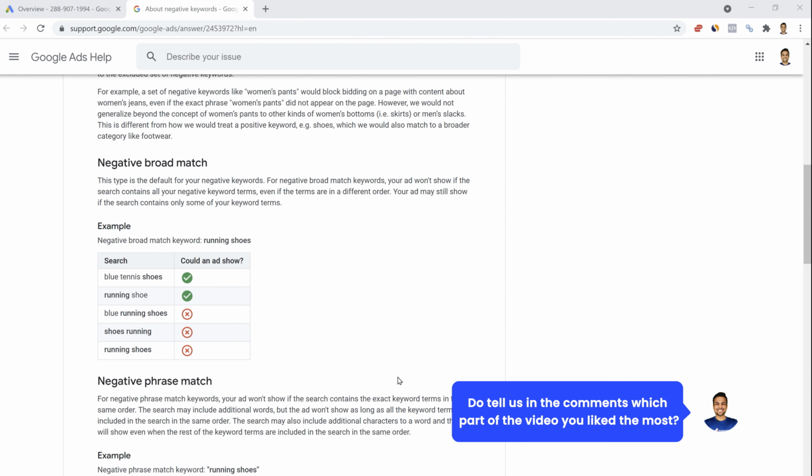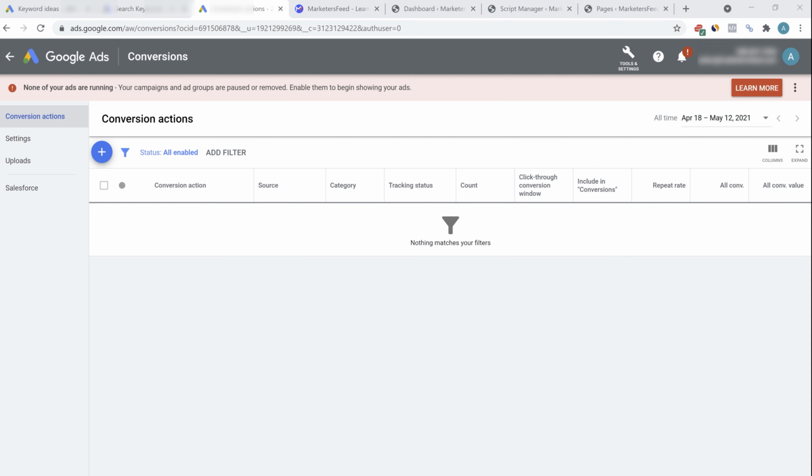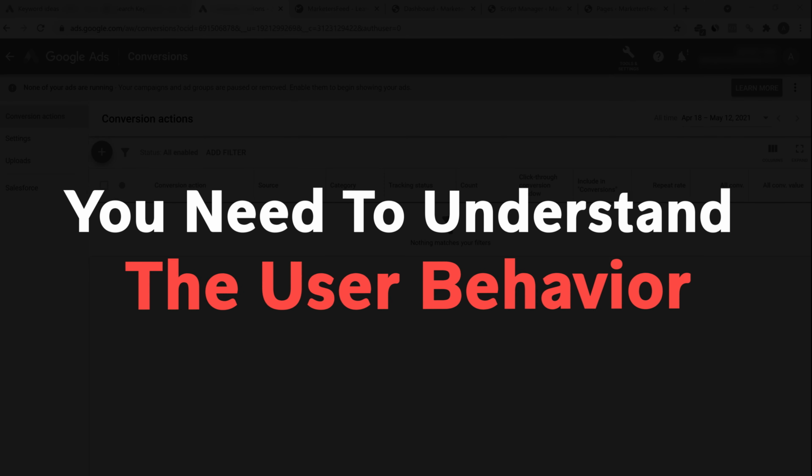Now let's talk about conversions. Conversion is an extremely important part of Google Ads. If you're running any kind of product or service, or if you're driving traffic to a particular landing page, then you need to understand the user behavior. Let's say you're driving 100 people to a landing page, then you need to know how many people actually entered their email ID or took the action that you want them to take.